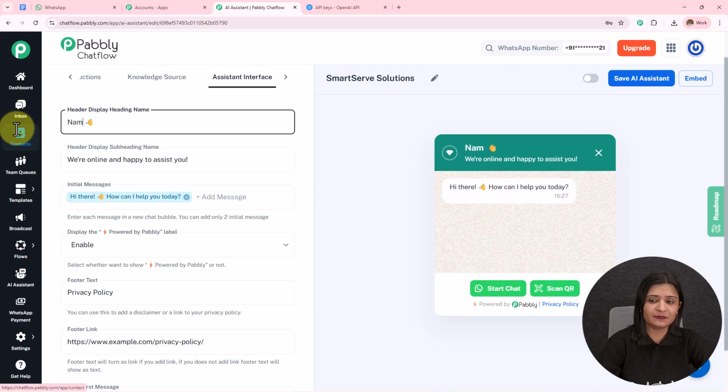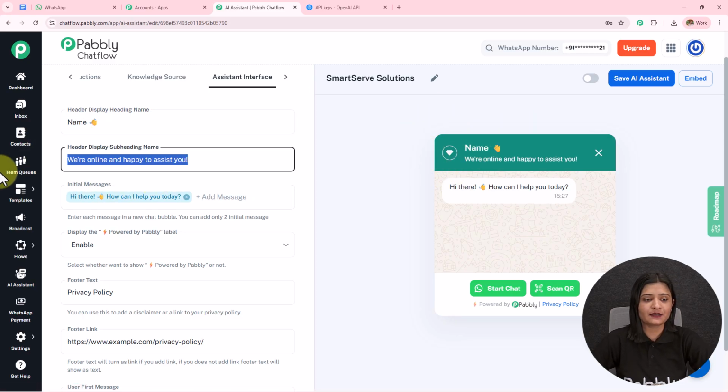If I change the heading name like this, it will start displaying. Then we have this subheading. You can change this according to your choice and preference. If you want to keep it, you can keep it. If you want to remove it, you can remove it.